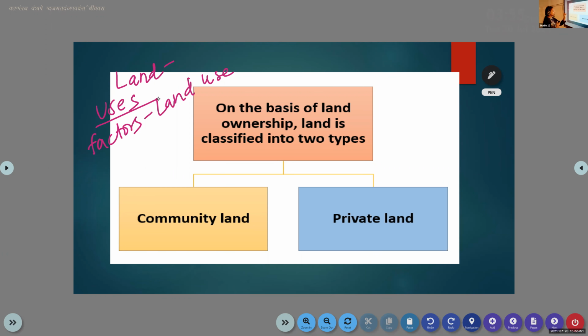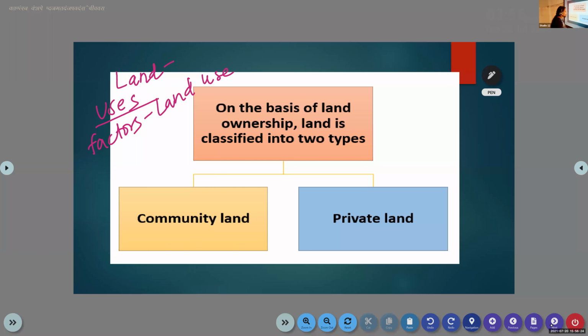Then we discussed the factors. There are two types of factors. The first one is physical factors and the second one is human factors. Physical factors include topography, climate, soil, and availability of water. Then we discussed human factors such as population and technology. So now we are going to discuss the classifications of land. On the basis of land ownership, land is classified into two. The first one is community land and the next one is private land.